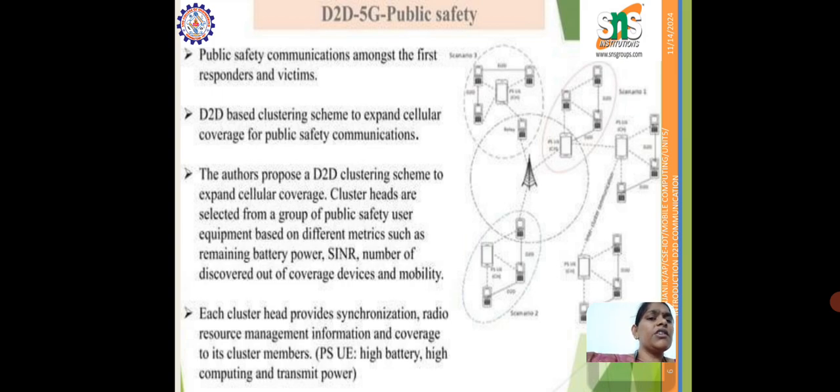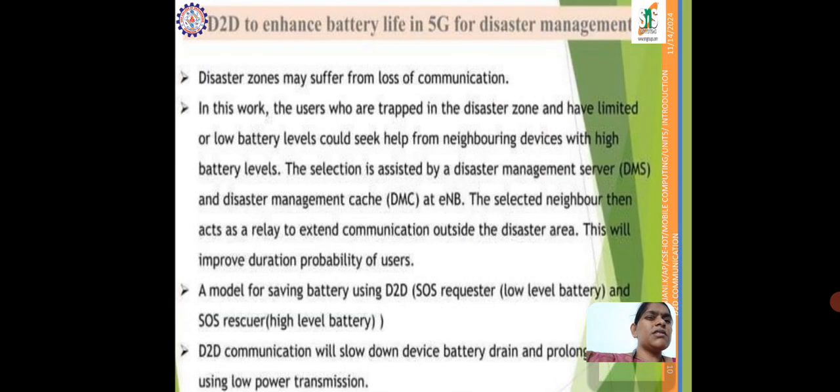So here each cluster head provides synchronization, radio resource management information and coverage to its cluster members. Next we'll see about D2D to enhance battery life in 5G for disaster management. Here the disaster zones may suffer from loss of communication.